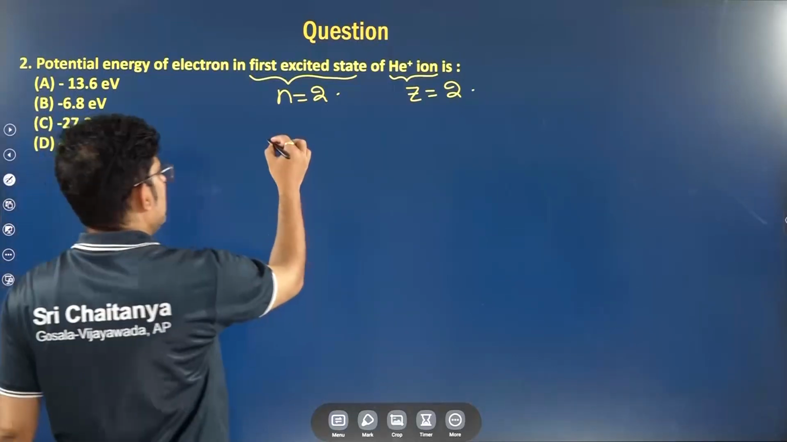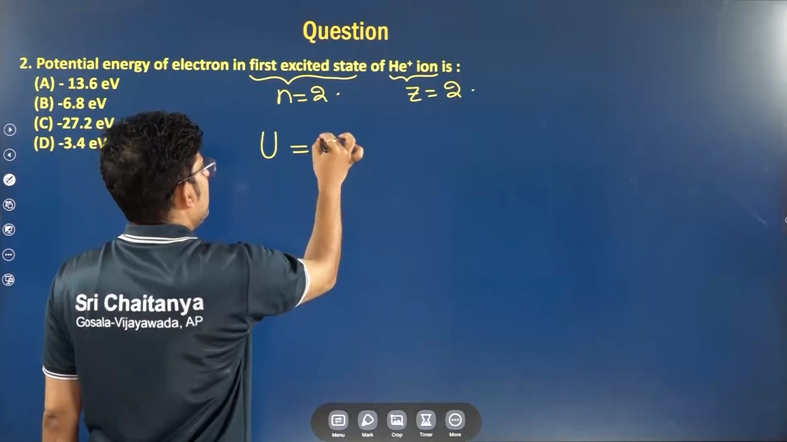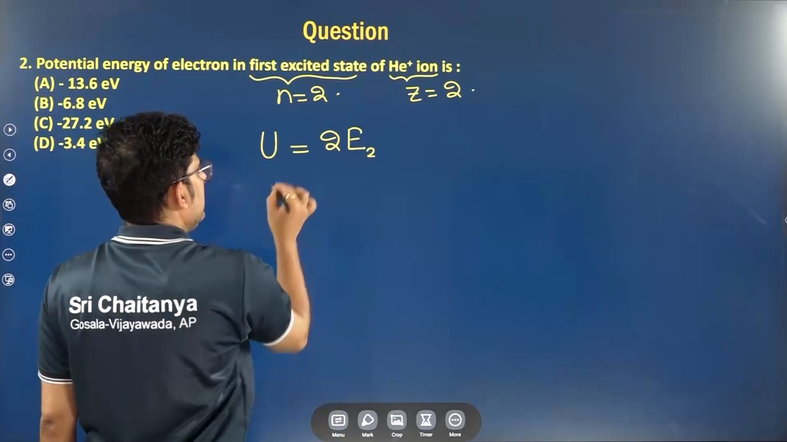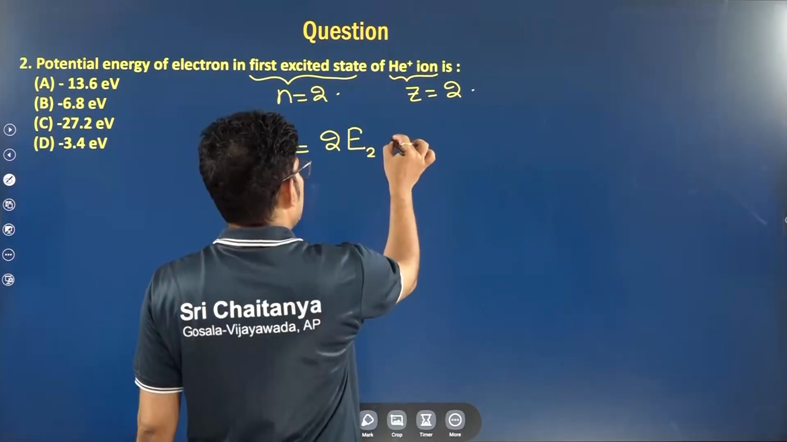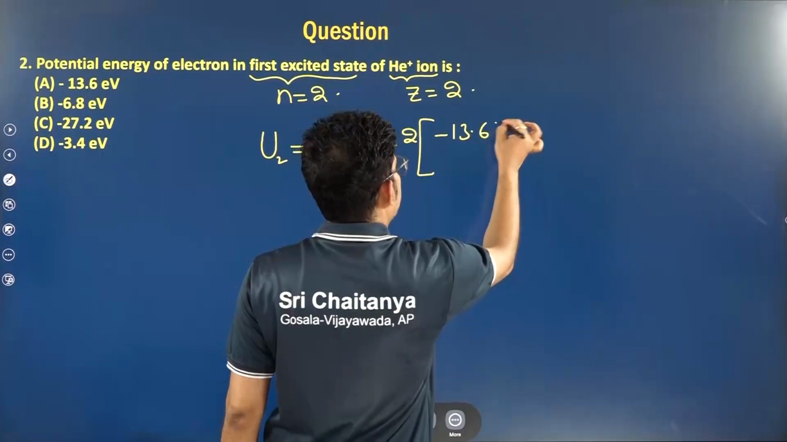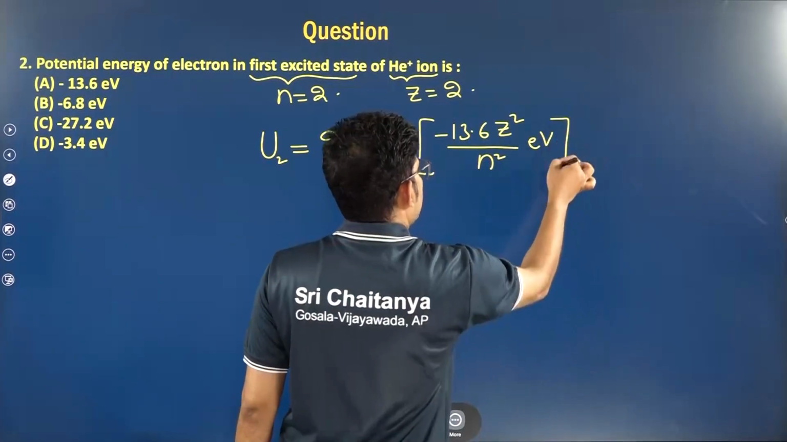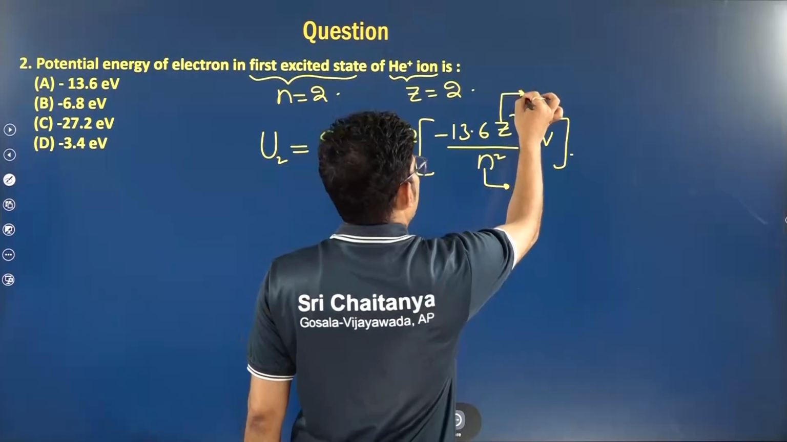First of all, I told you that energy is half of potential energy. So potential energy will be equal to 2 times the energy. So we are talking of E2, so 2E2. Now talking about E2, what is the value of E2? I said minus 13.6 Z square by n square electron volt. That's it. So put n as 2 and Z also as 2.